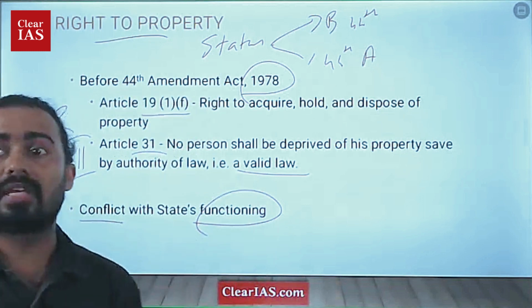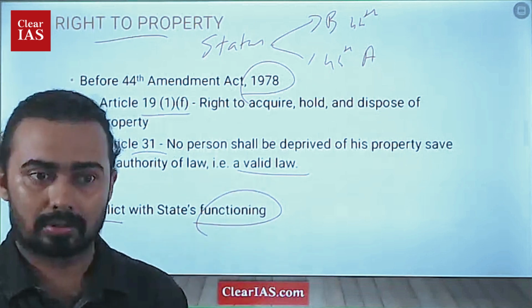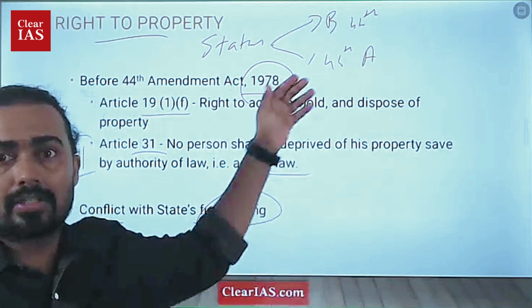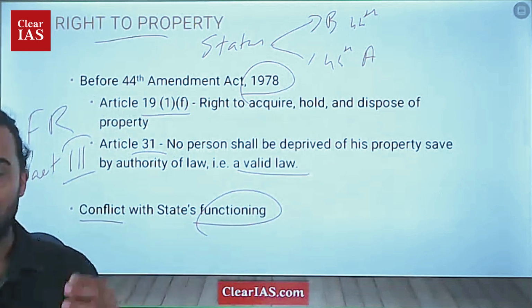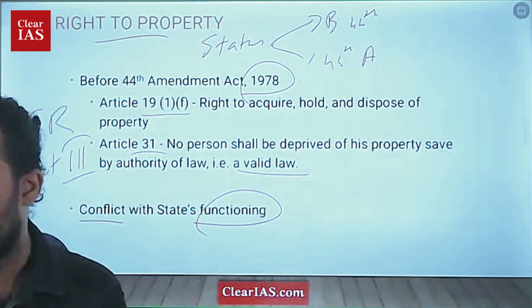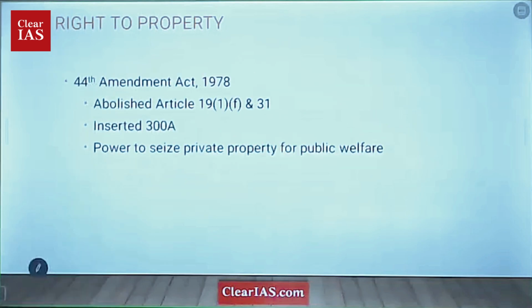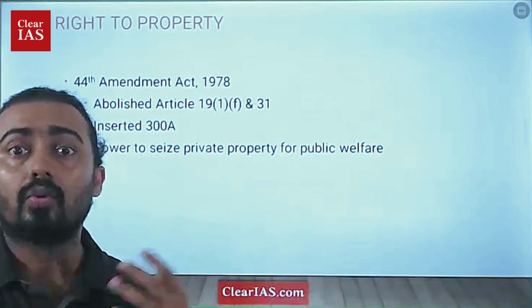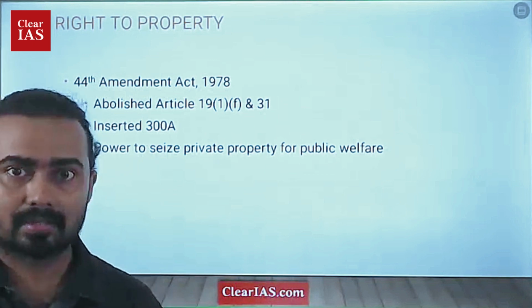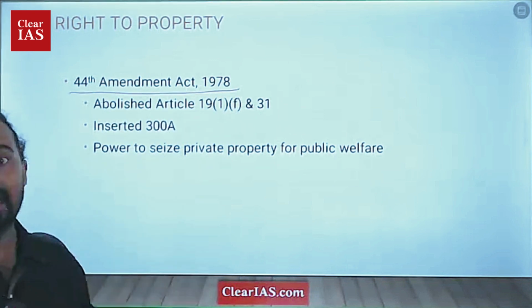So government needs to acquire land, and if these two fundamental rights are here, which are trying to limit the role and the power of the government, then if the government wants to acquire land, these two articles come as an obstacle. So that was the conflict, that was the problem which the government was facing, and that is why the central government, the state, here the word state actually means the ruling machinery, came with the 44th Amendment of 1978.